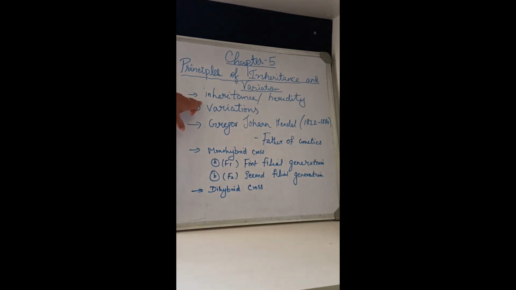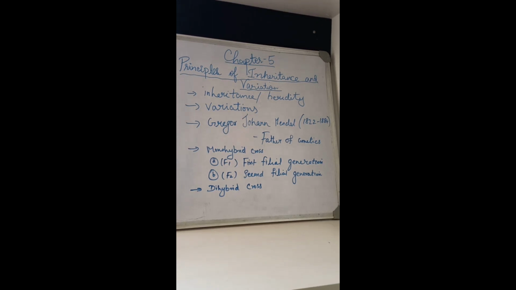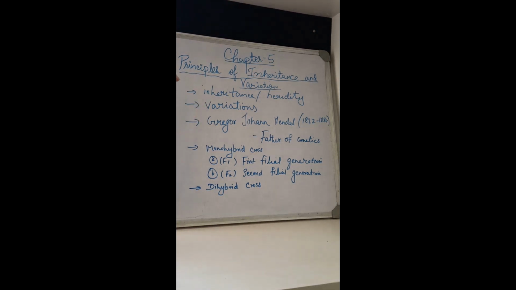Second term, variations. What is meant by variations? The differences in traits of individuals of a progeny from each other and from their parents are called variations. It means we are thinking about your siblings. Sometimes you can see there are some differences in your face cut or hair, everything. There are some differences between you and your brother or sister. Sometimes you get different features from your parents. They are known as variations.